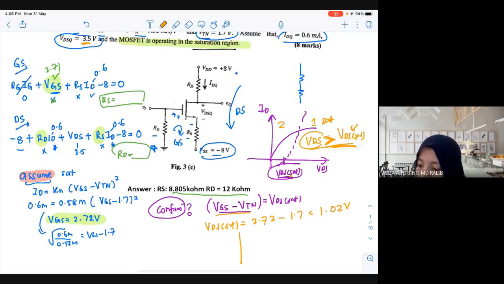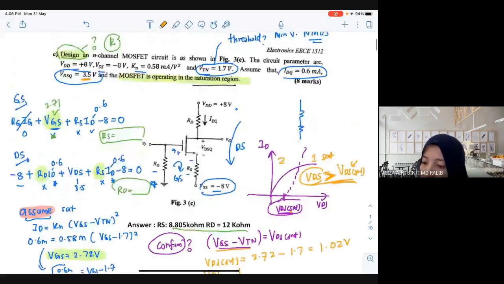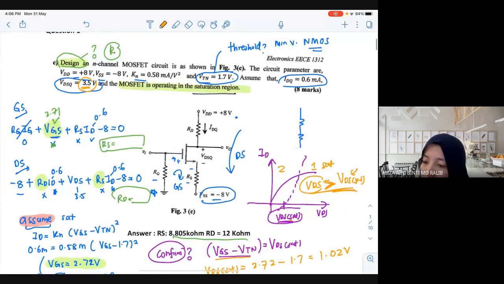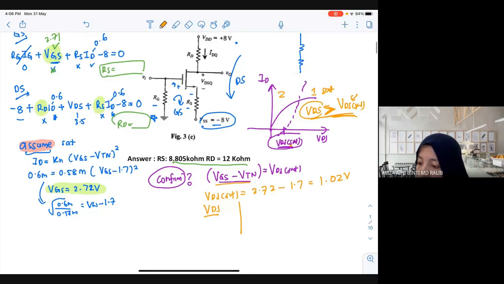Now here is the condition. What is the value of your VDS at the Q point? 3.5. What is the value of VDS at the boundary point? This is what we call the boundary point, the VDS saturation. It is 1.02. So is this greater or less?